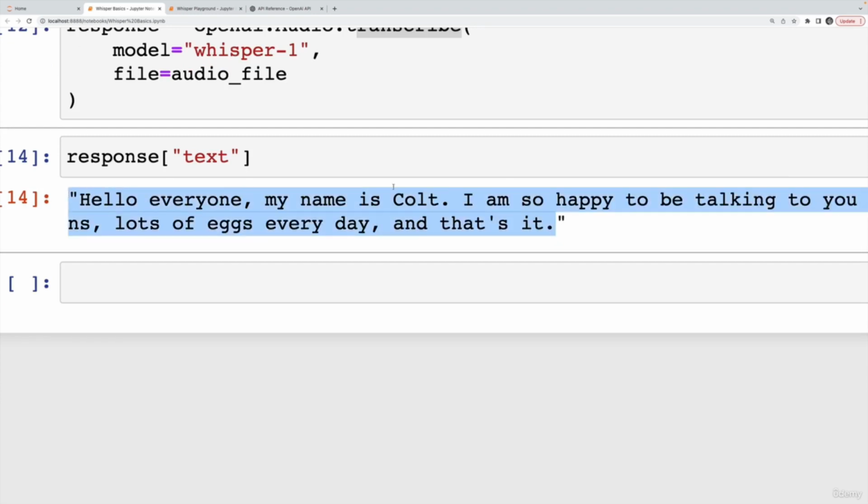So there's a bit more to talk about. I'll also talk about translation, and then we'll see how to run Whisper locally on our machine. But that's the basics.